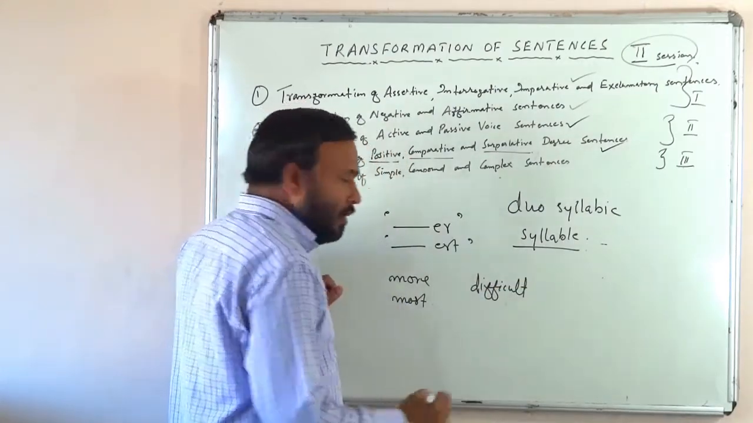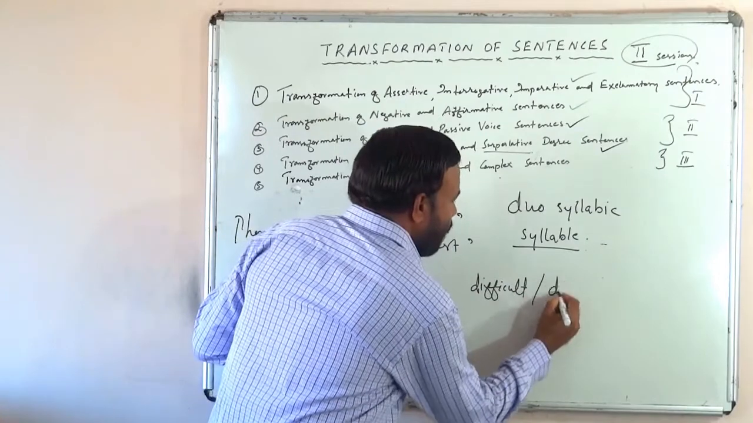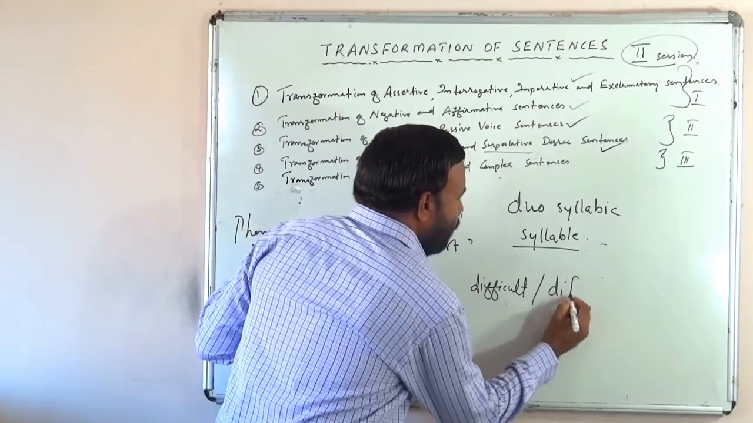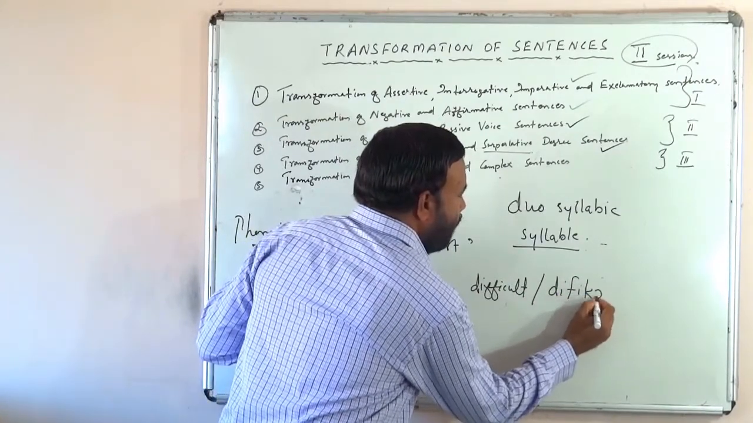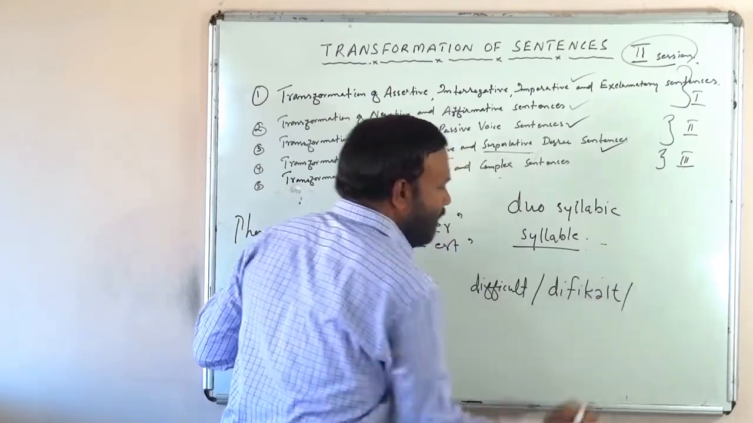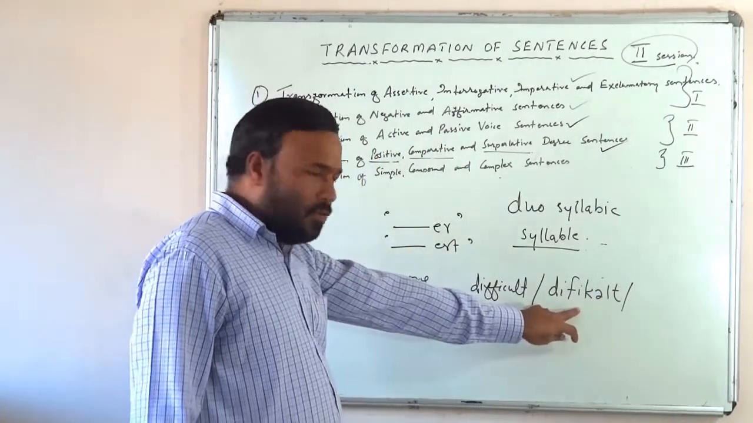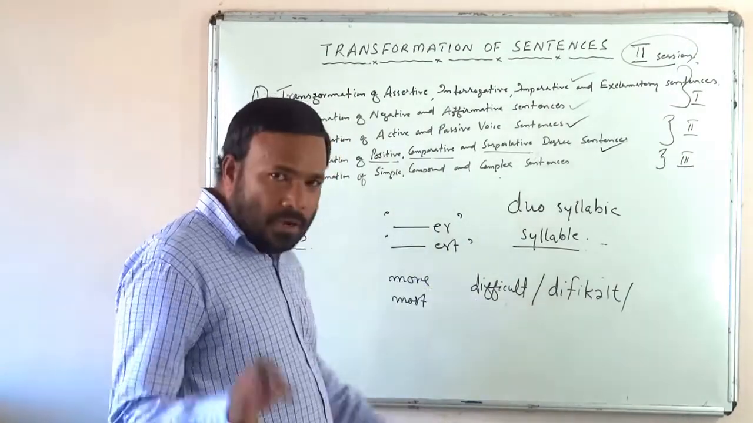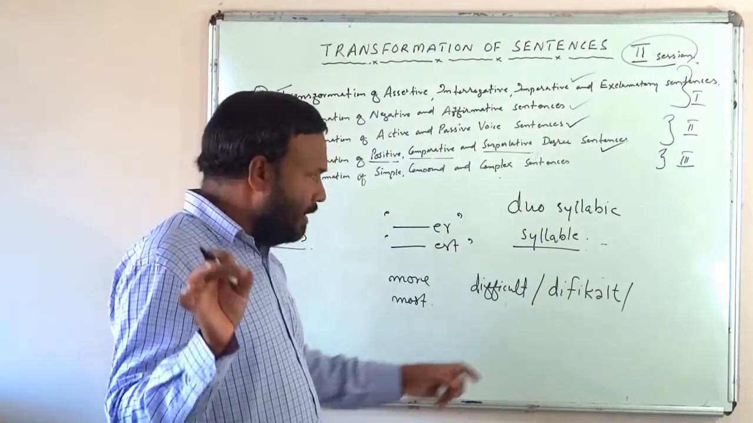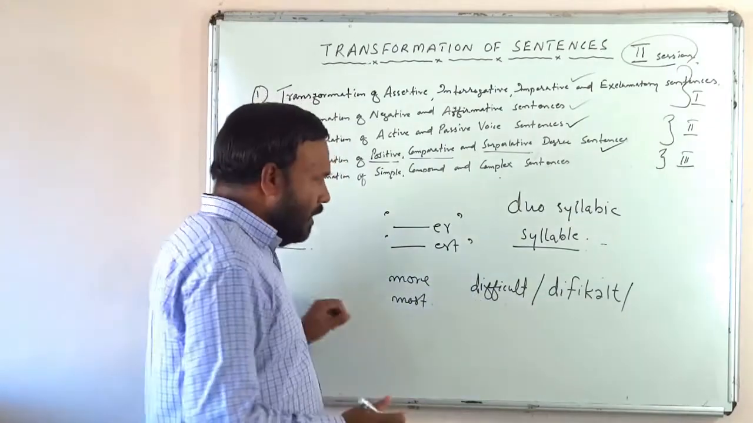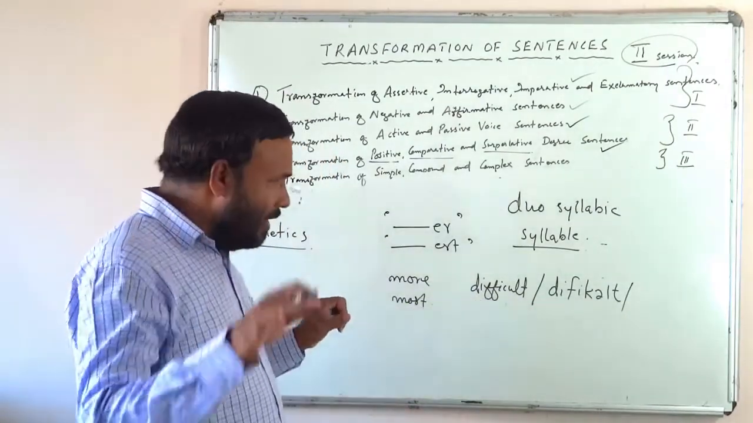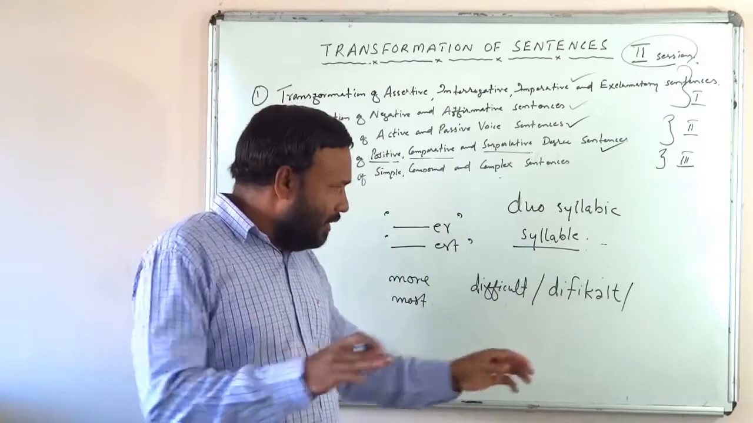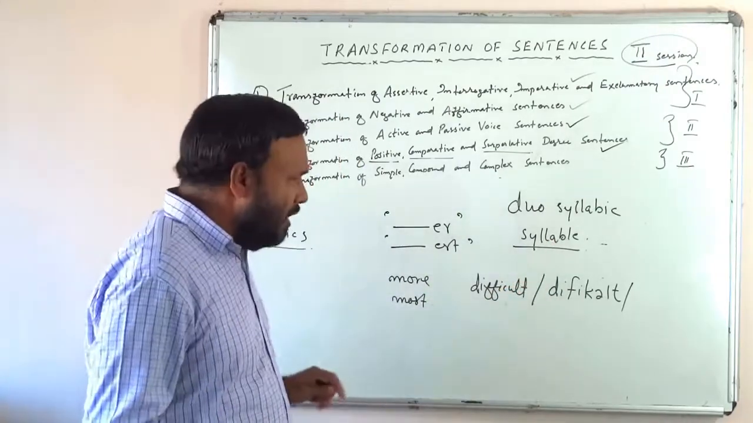Difficult. What is the pronunciation of difficult? These are symbols called phonetic symbols, international phonetic symbols. How to pronounce a word correctly, that is what these symbols show. So anyway, you don't enter that confusing area. You just see what a syllable is.